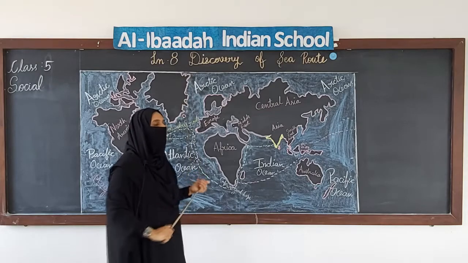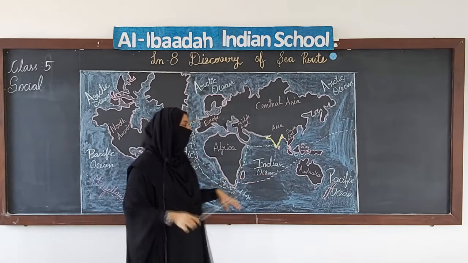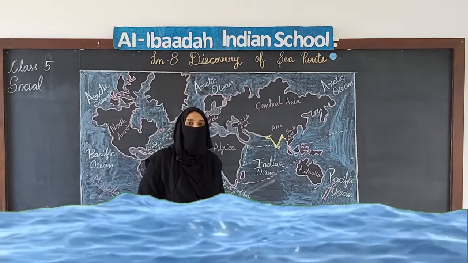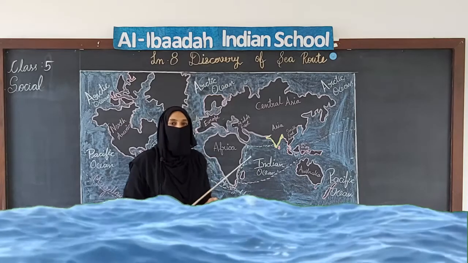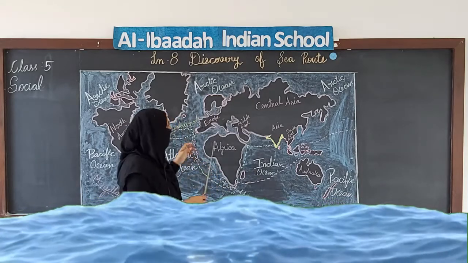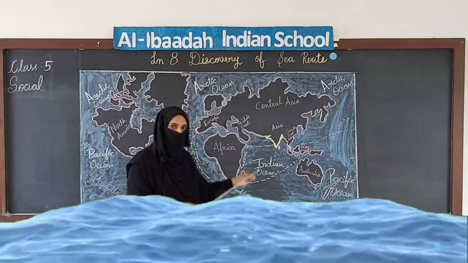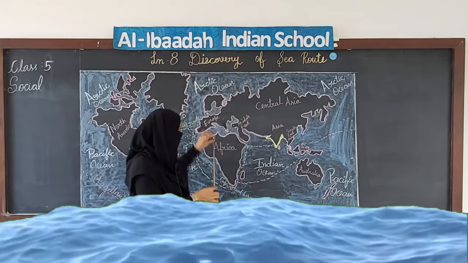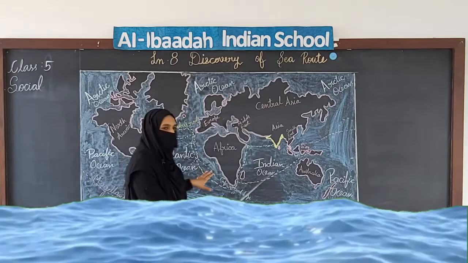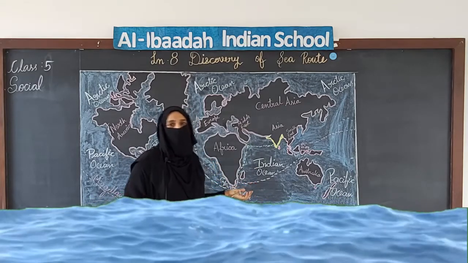Now what did the Europeans think? If they can't go by land, let's try by sea route. So the British, the Dutch, the Portuguese, the Spanish and the Italians, all of them sent out navigators. The kings used to give money to the navigators. Navigators are the ones who explore. They used to give them money and they used to search. It used to take months together. It was not as easy.